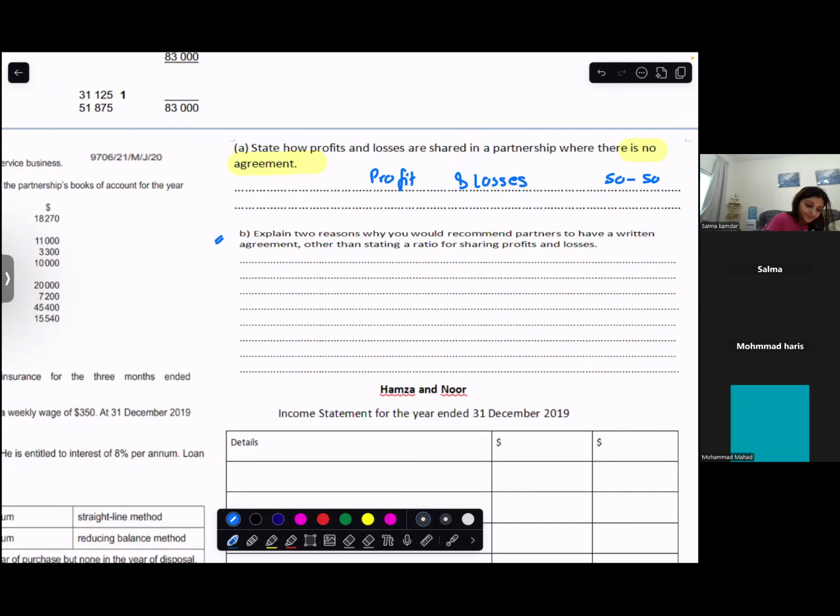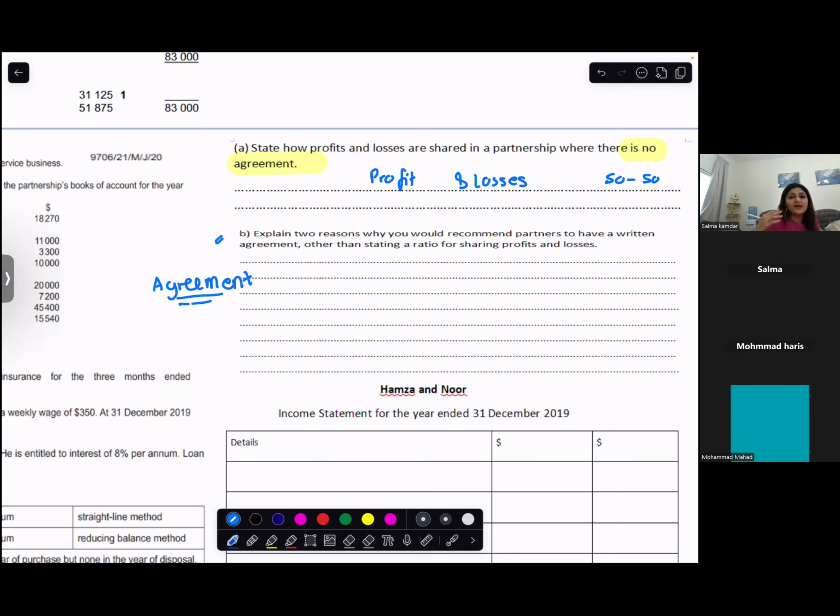The B part of this question, it's a Hamza and Noor question, only the theory part we are addressing over here. Two reasons why you would recommend partners to have a written agreement other than stating a ratio for profit and losses. What is an agreement between partners called? Partnership agreement. But what is it called? A partnership deed.